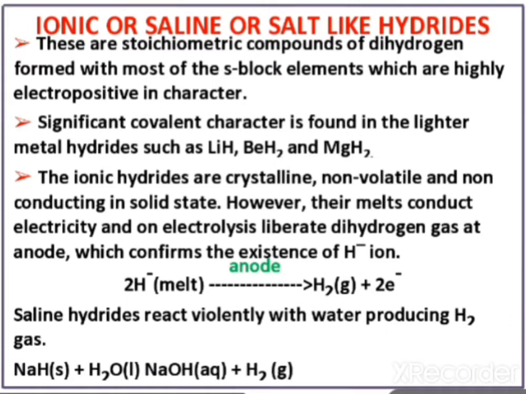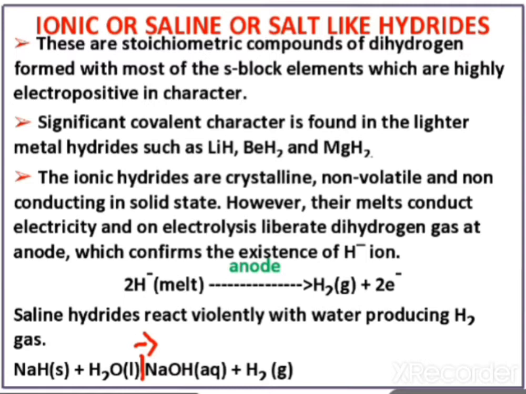Now see here, make one arrow like this. So these are the ionic hydrides or saline hydrides. Here the important thing is the nature of hydrides. Nature means they have ionic character, and the lighter metals form covalent hydrides.